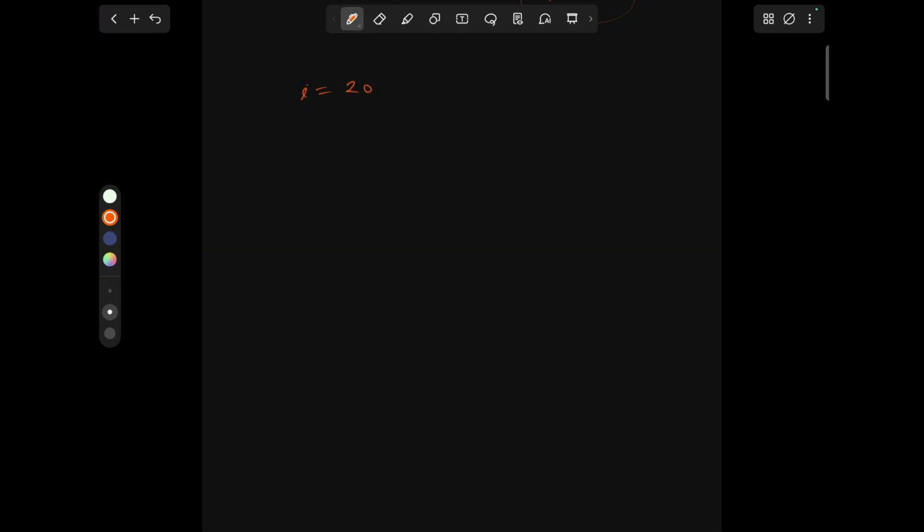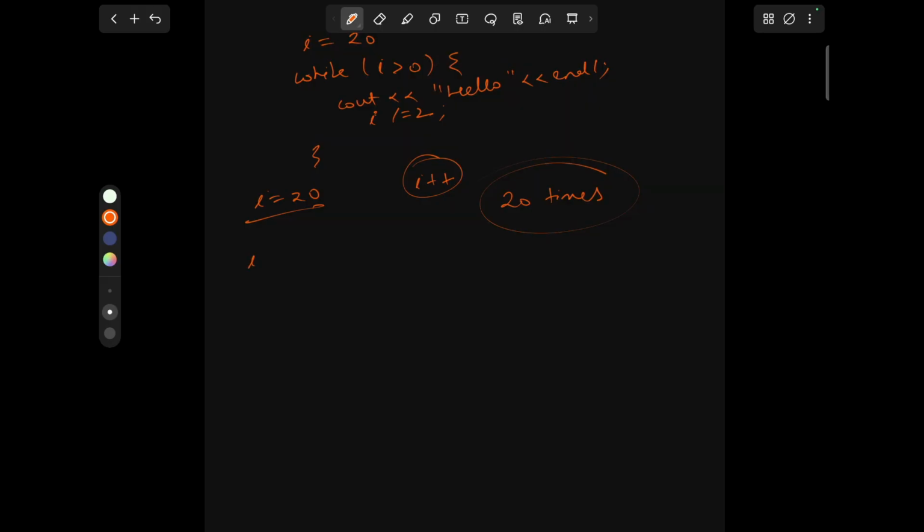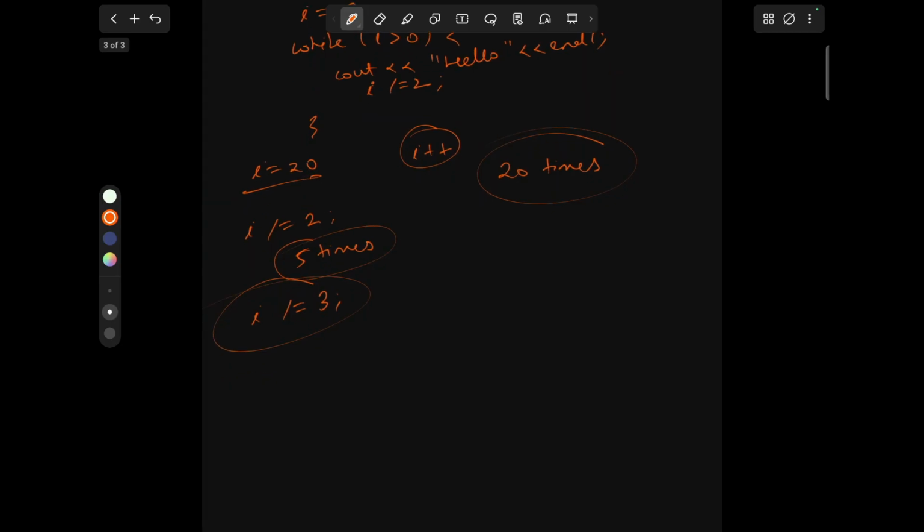i equals 20, while i is greater than 0, cout hello. Initially we had i as 20. If we were doing increment, we know it would increase by 1 every time, so our loop would print hello 20 times. But when we are dividing i by 2, we can calculate mathematically that it will print around 5 times. But if i is divided by, let's say, 3, you cannot tell the computer how many times the code will execute, because it is unpredictable.